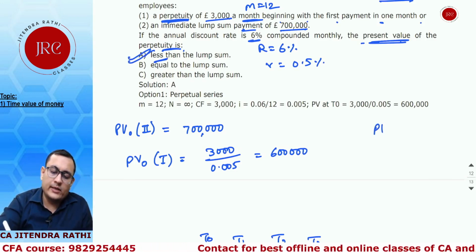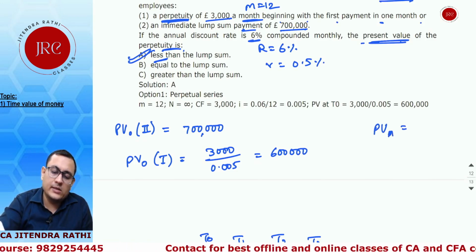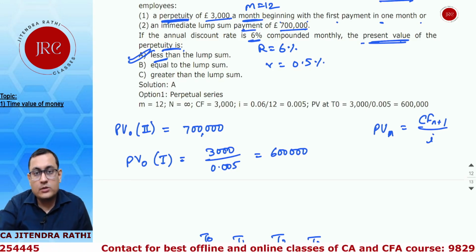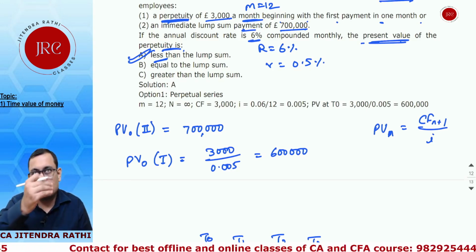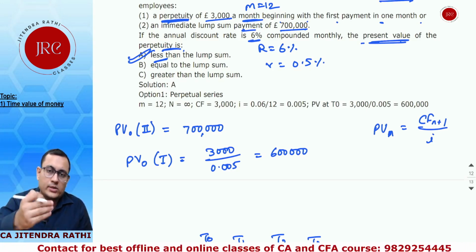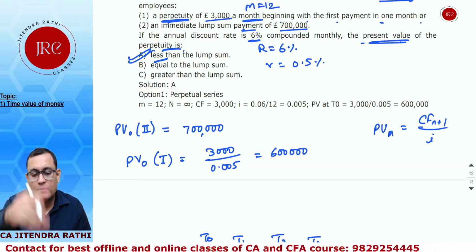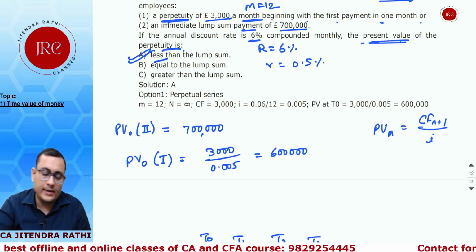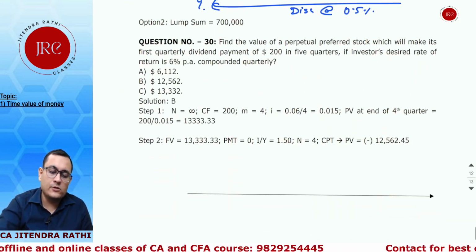We are again using the same concept. PV of nth is equal to CF nth plus 1 upon I. The perpetual constant cash flow model, where an infinite geometric progression, if cash flows are constant, will consolidate into the CF1 upon I.